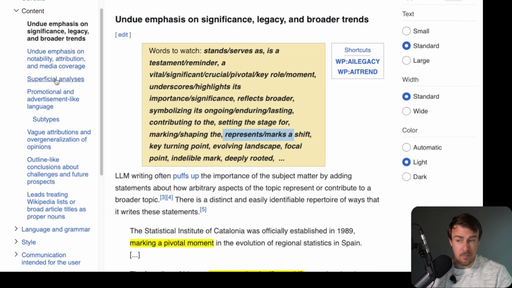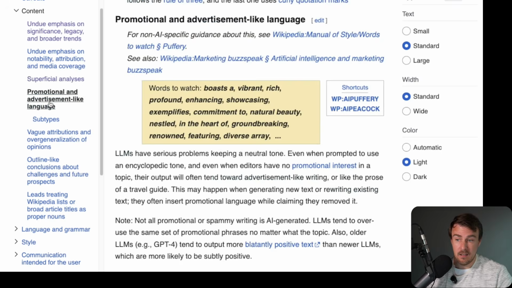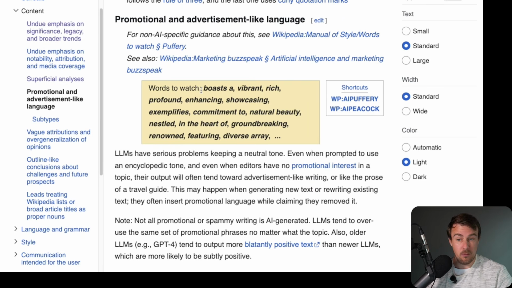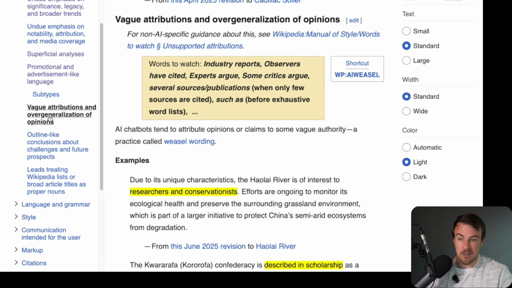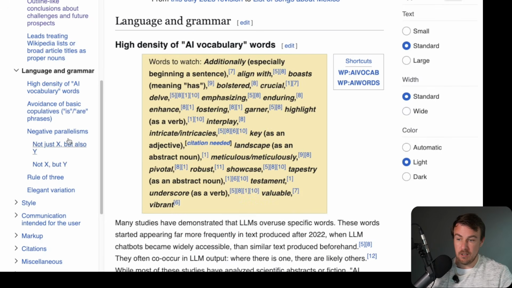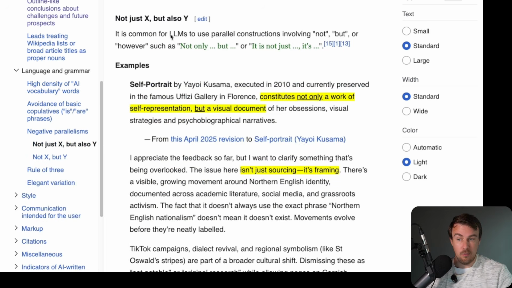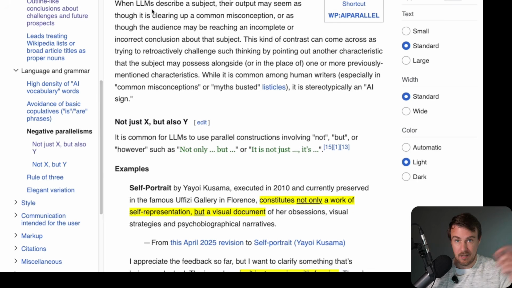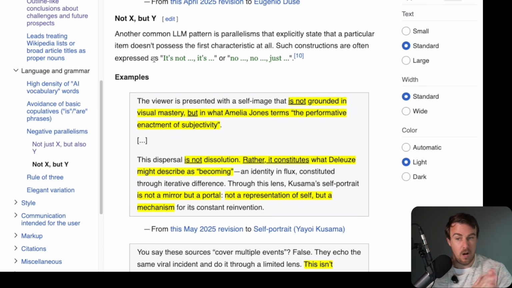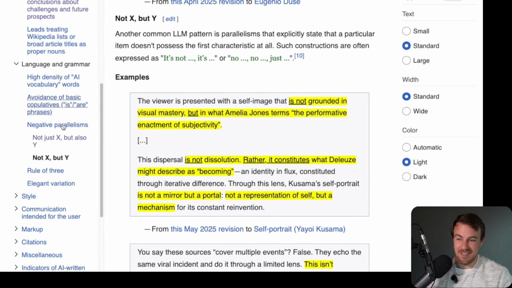Undue emphasis on notability, superficial analyses, promotional and advertisement-like language. So words to watch for are boasts a vibrant, rich, profound, enhancing, exemplifies, natural beauty, vague attributions and overgeneralizations of opinions. Here we go. It's not X, it is also Y. This is known as a negative parallelism. That's what it's actually called. It's not X, it's Y, or no X, no Y, just Z. You know these. If you use AI, you recognize these implicitly.